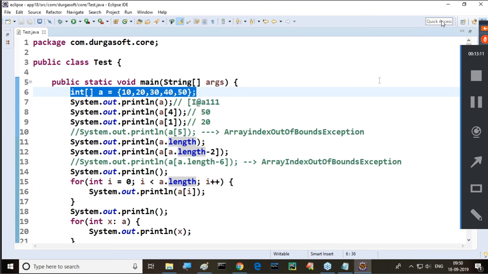Tell me, sir. In this example, which approach have I used now? Is it declare and initialize? Declare and initialize. This approach we have used now. That's okay, fine.